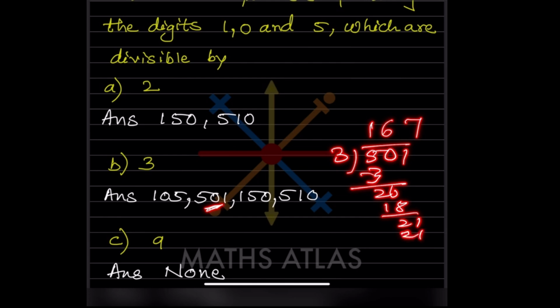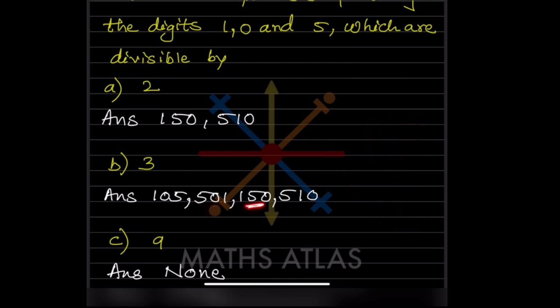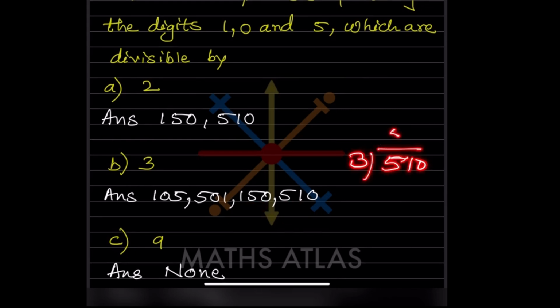Again 3 5s are 15, then it will be 501. Then 510: 3 1s are 3, 3 7s are 21, and this one 0. So it is divisible by 3.